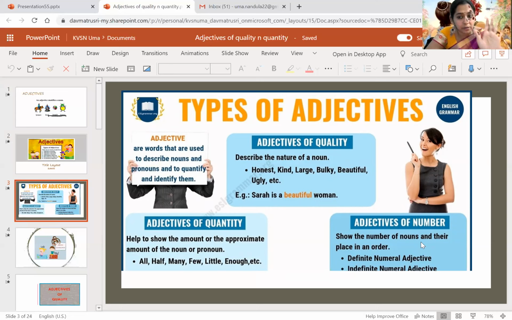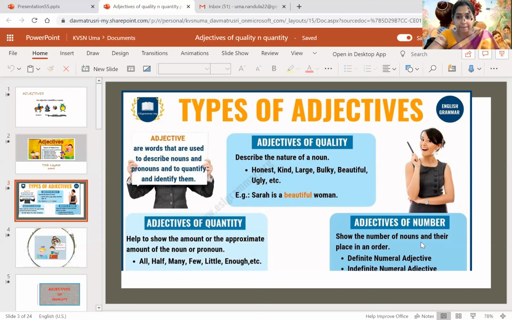I'll discuss them also slowly, don't worry. So, adjectives of quality. First of all, as he gave on the screen, you can define adjectives as words that are used to describe nouns and pronouns and to quantify and identify them.